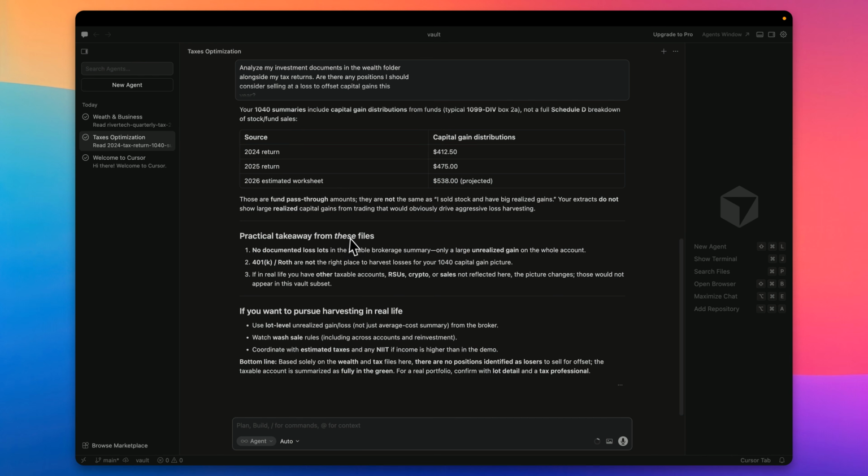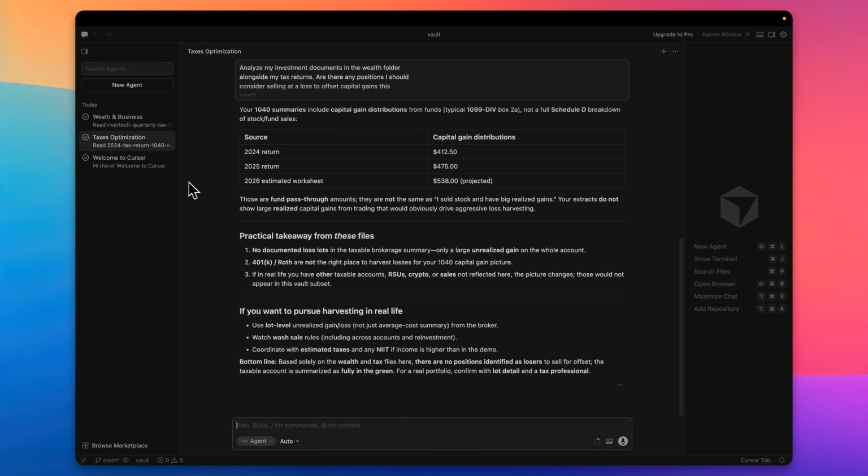But if that's not your requirement, if the scheduling piece, the having it run on a heartbeat is not what you care about, there could be a world where you use Cursor, open it up every once a week on Sunday evening or whatever makes sense to you. Scroll down to your 15 or so agents, which are here, which are essentially just pointing to the folders within the vault, have conversations, and that could honestly work.